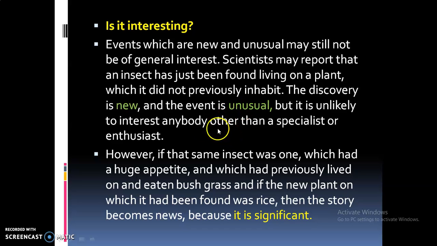But at the same time, if the same insect was one which had a huge appetite and which had previously lived on and eaten bush grass, and if the new plant on which it had been found was rice, then the story becomes news, because it is significant, it is something important which you cannot discard or dispense with.